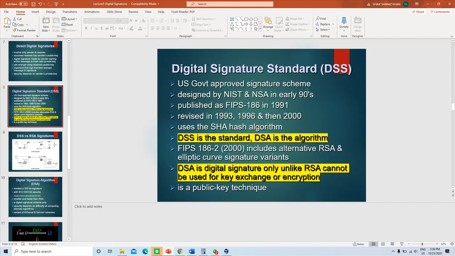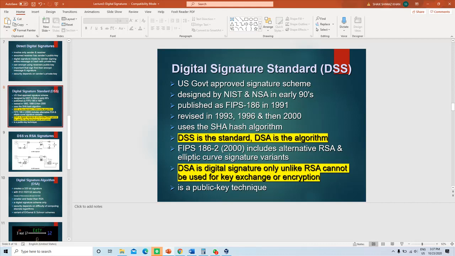It is a US government approved signature scheme designed by NIST and NSA in the early 90s, published as FIPS 186 in 1991, revised in 1993, 96, and then in the year 2000, and it uses the SHA hash algorithm. DSS is the standard and DSA is the algorithm. So, you should know the difference actually. It is a standard on which the DSA algorithm has been built.